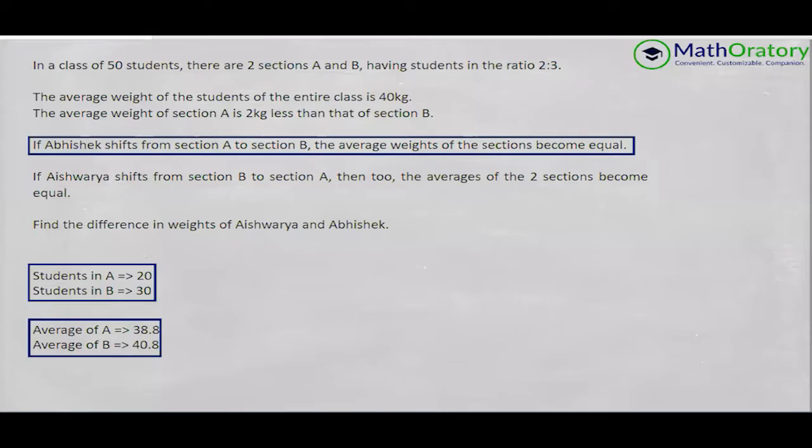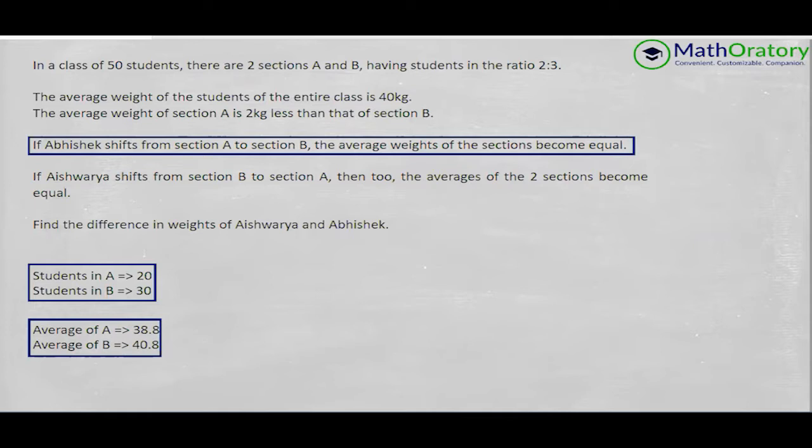Now, moving to the next information, now we are starting with the crucial information. Because if you look at the question, find the difference in weights of Aishwarya and Abhishek. So these two pieces of information, this one and the next one, deal with Abhishek and Aishwarya. These are the most crucial information regarding the set.